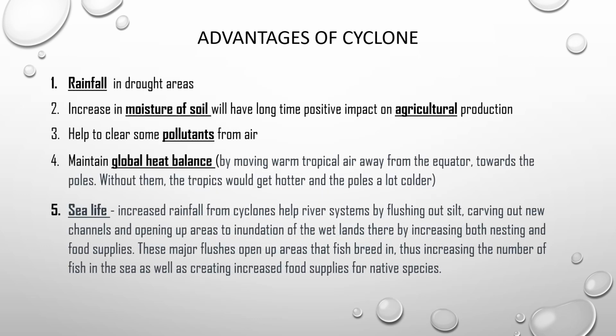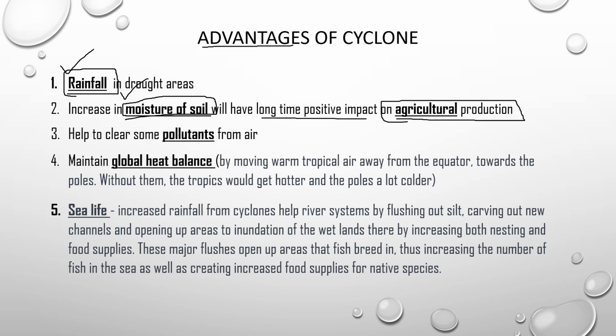Mostly everyone will be discussing the disadvantages of the cyclone and how huge an impact it created on the coastal regions. But now I'm going to discuss the advantages of the cyclone. Yes, so when a cyclone occurs, at certain drought areas, where the rainfall is very less and they were waiting for rainfall, at that area sometimes rainfall takes place. And because of the cyclones, the moisture of the soil will have a long-time positive impact on agricultural production. This may help the farmers to some extent, not the huge torrential cyclone rain.